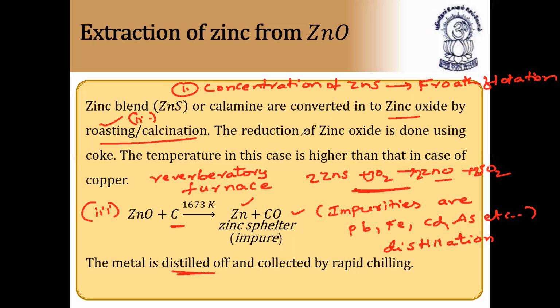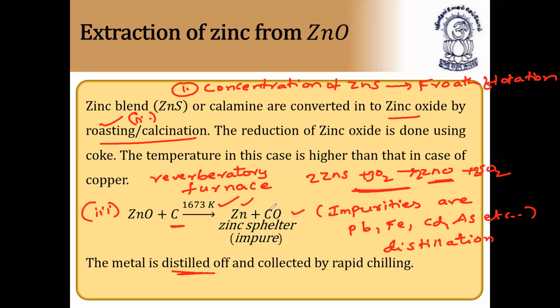So the reduction of zinc oxide. In this roasting, what happens? Zinc sulfide on oxidation forms zinc oxide and sulfur dioxide. So the zinc oxide so formed is reduced by means of reducing agents such as carbon. Zinc oxide is reduced by carbon at a temperature of 1673 kelvins and forms zinc spelter.